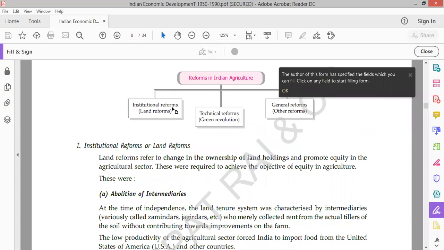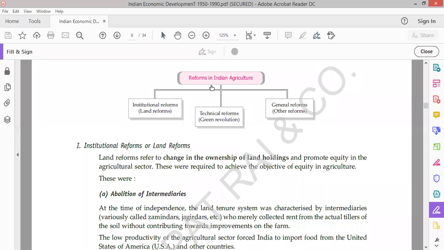Okay, so the next thing that we have studied, मैंने उसके अंदर बताया आपको agrarian reforms. Agrarian reforms के अंदर we have studied 3: land reforms, technical reforms and other reforms.